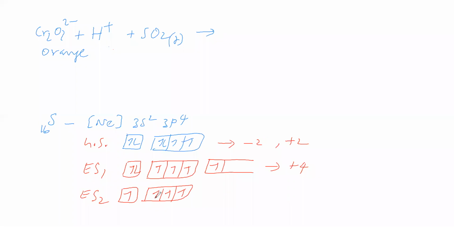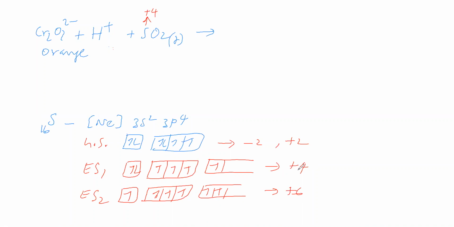The 3s electron goes to 3d, so the number of unpaired electrons becomes 6. So sulfur can show a +6 oxidation number. In sulfur dioxide, the sulfur oxidation number is +4.